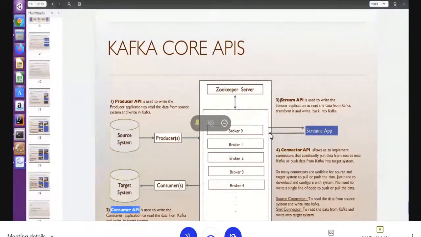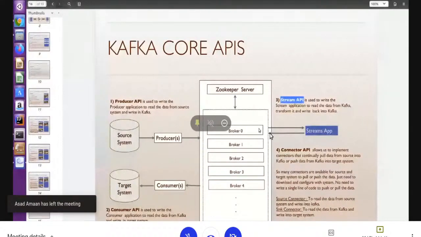And another API is the Stream API. We use this Stream API to design stream applications which read the data from Kafka and write the data to Kafka, right? Reading and writing both from Kafka. So if we are reading some data from Kafka and we want to do some transformations, and after the data transformation, we want to write back to Kafka so that another consumer can read my data, then we will use the Stream API.